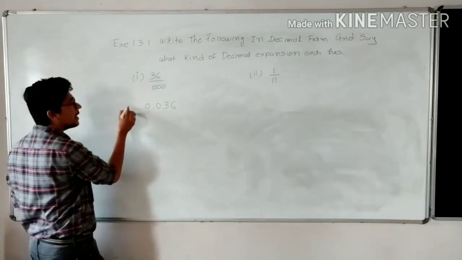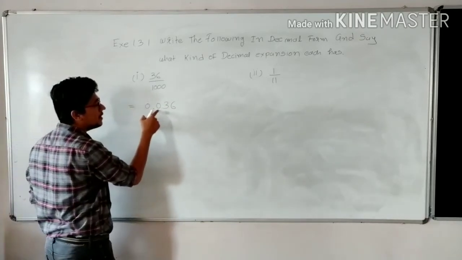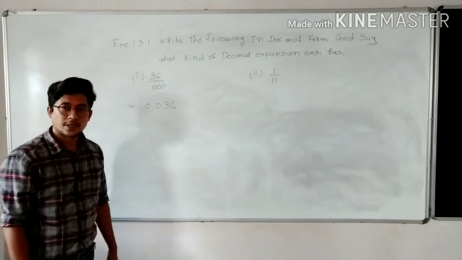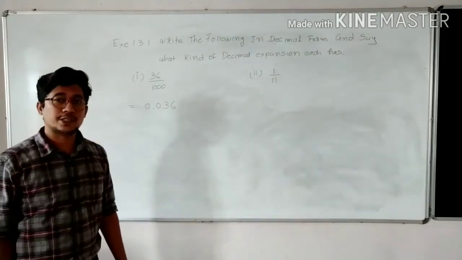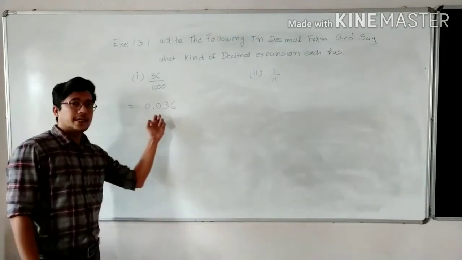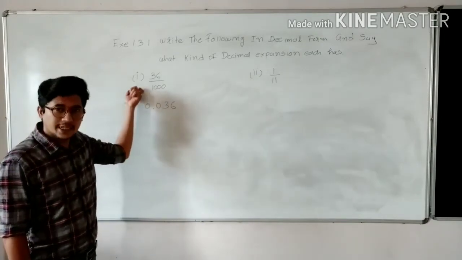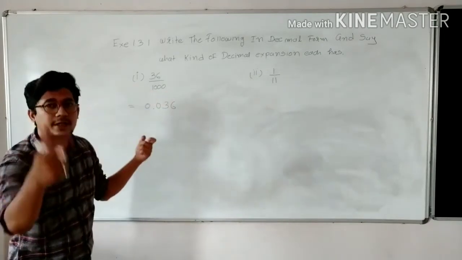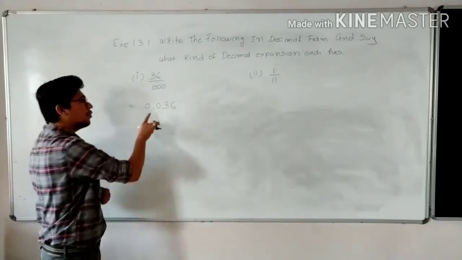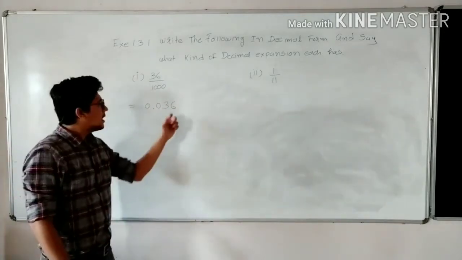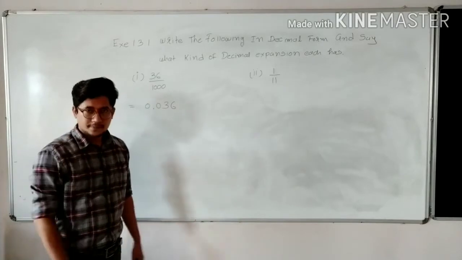So directly you have got 0.036. Yes or no? You haven't followed the division process, but still you can answer the question. Why? Because in the denominator you have a multiple of 10.